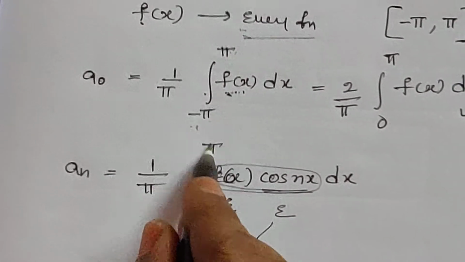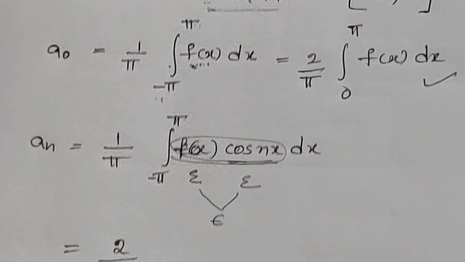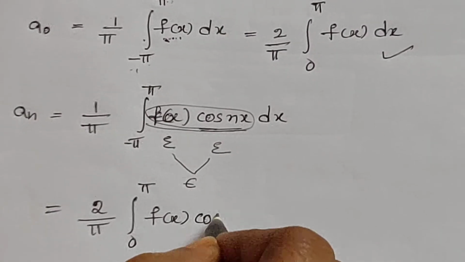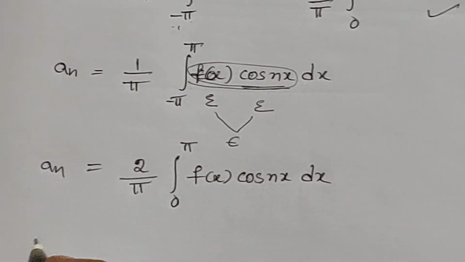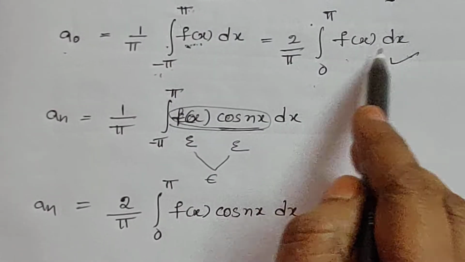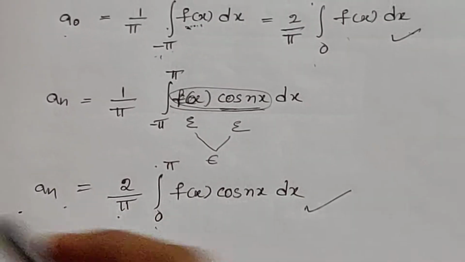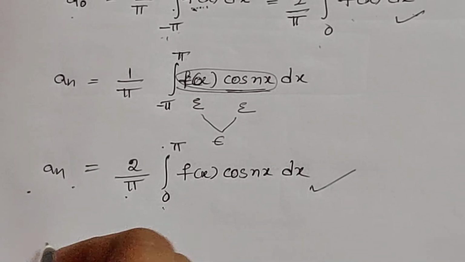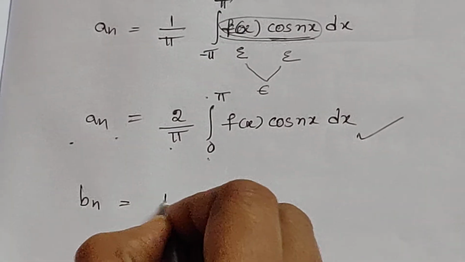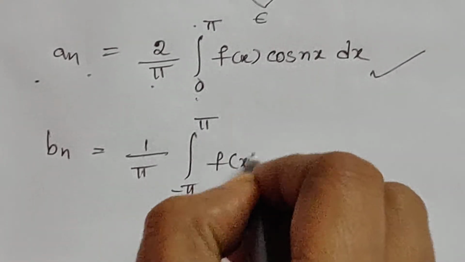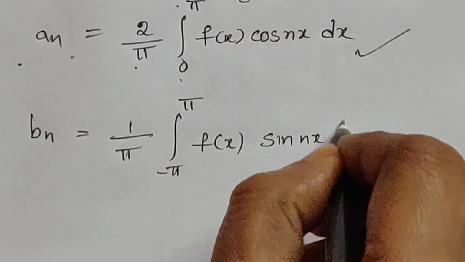Able to write down minus pi to pi as 2 into integral 0 to pi f of x cos nx dx. This is an. A naught equal to 2 by pi integral 0 to pi f of x dx. An equal to 2 by pi integral 0 to pi f of x cos nx dx. Now bn equal to 1 by pi integral minus pi to pi f of x sin nx dx.